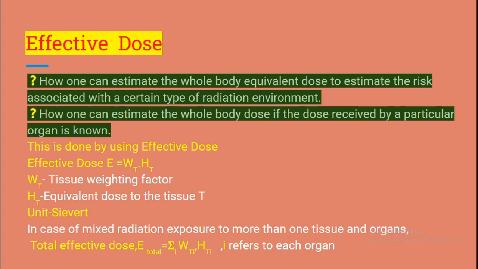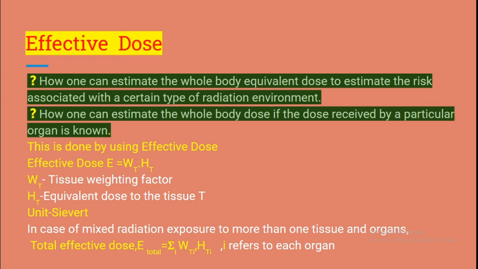In the case of mixed radiation exposure to more than one tissue and organ, the total effective dose can be obtained by adding the respective contributions, that is E_total equals sigma over i of W_T,i times H_T,i. Here the subscript i refers to each organ.